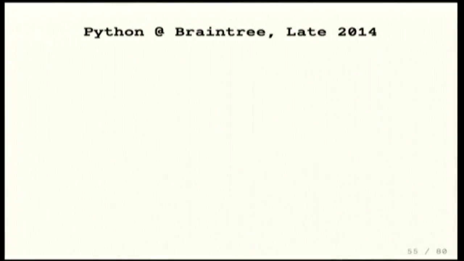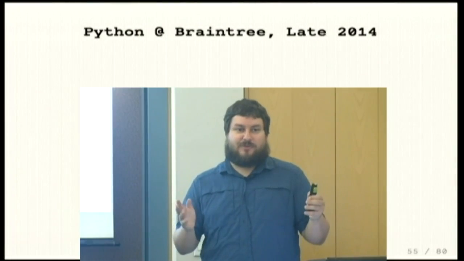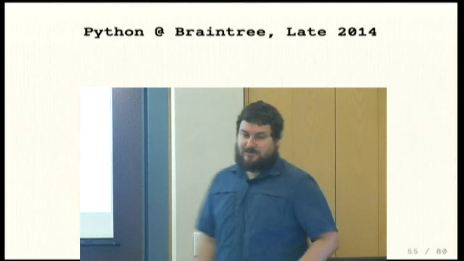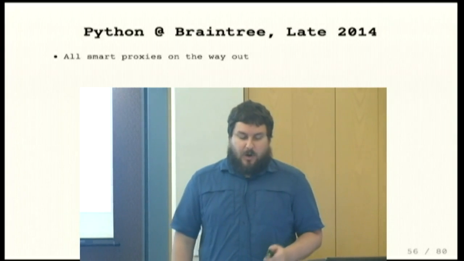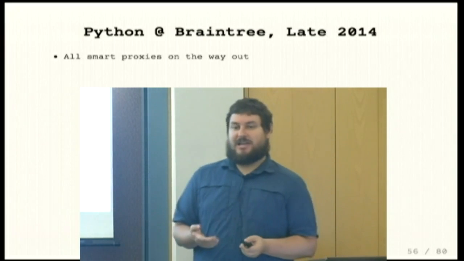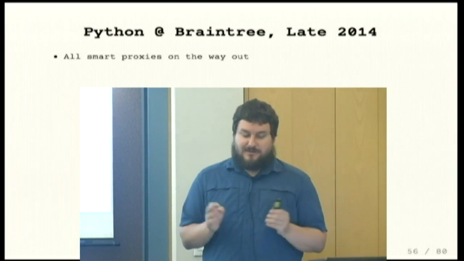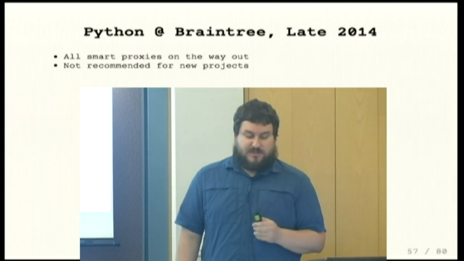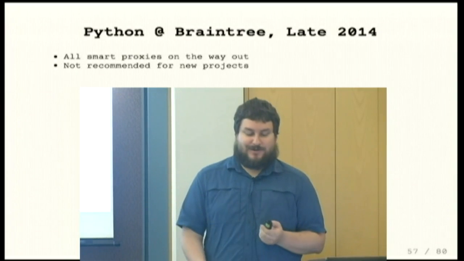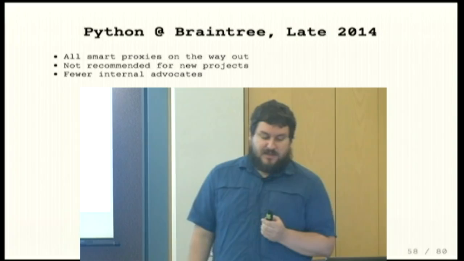So let's get back to late 2014. So we started talking about mid-2014. We jumped back to 2013. Now we're back up to late 2014 again. All the smart proxies were on the way out, or at the very least in very bad shape in the case of the webhook worker, which isn't quite on the way out. It's not recommended for new projects, which is very official. It's in the documentation on our GitHub Enterprise instance.